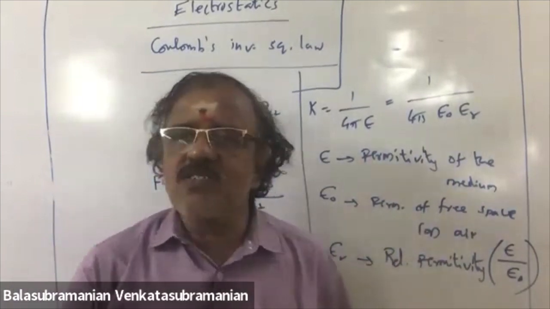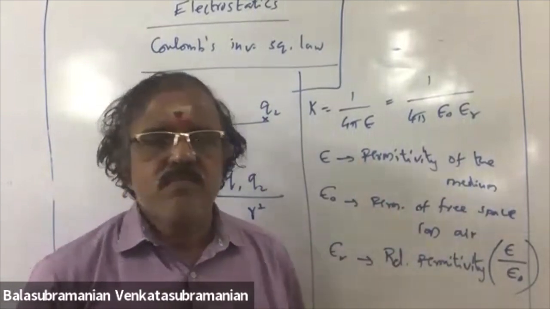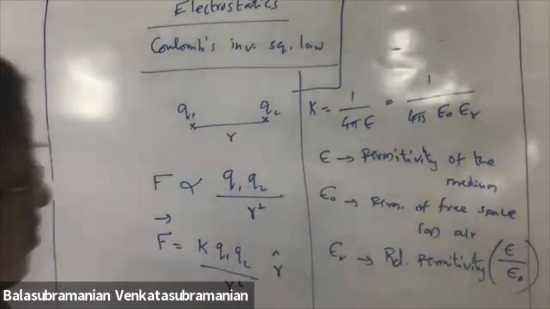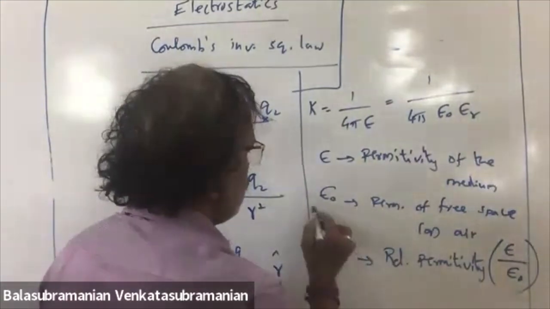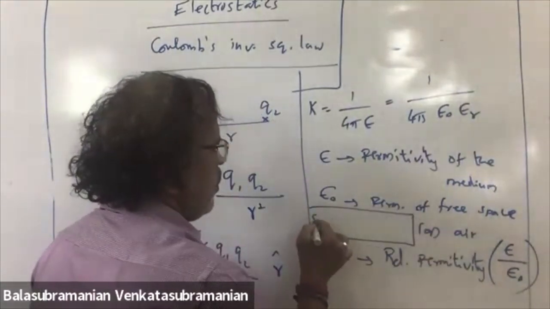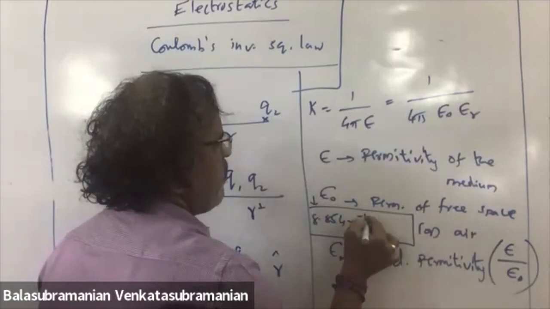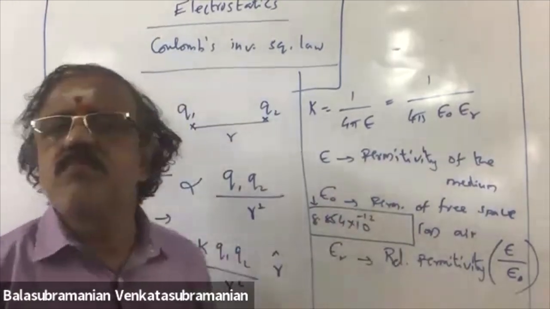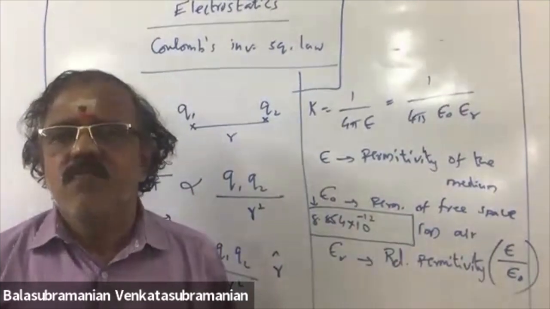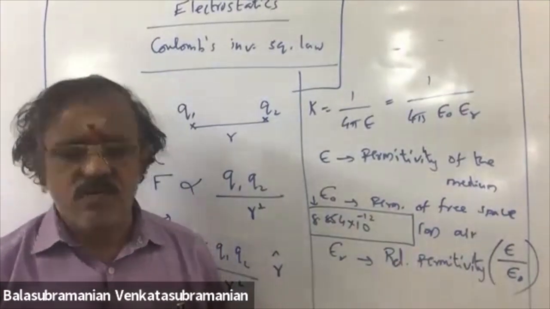Epsilon naught is a constant. Its value is 8.854 into 10 power minus 12. We have to put the unit. We will put.